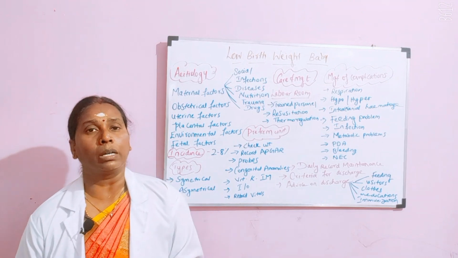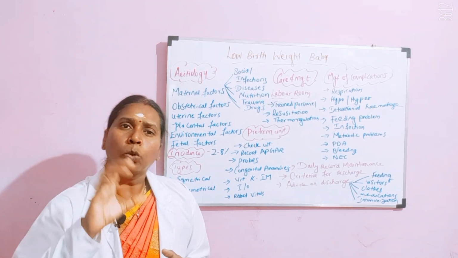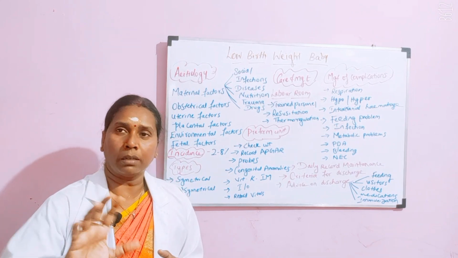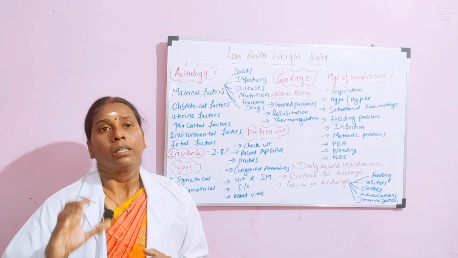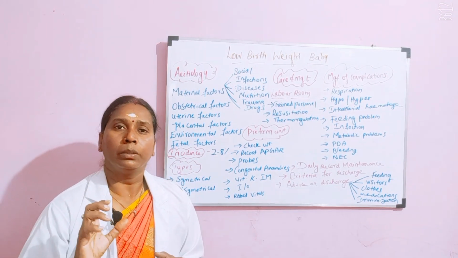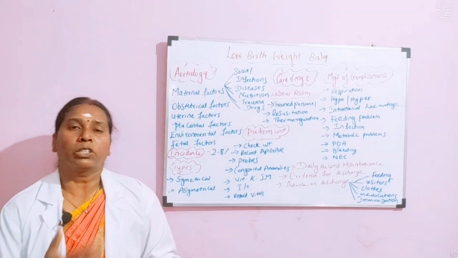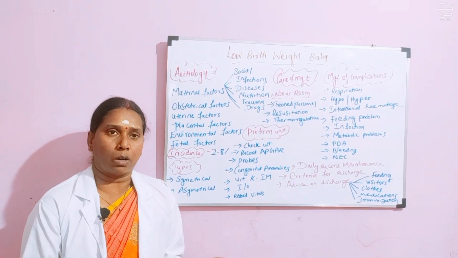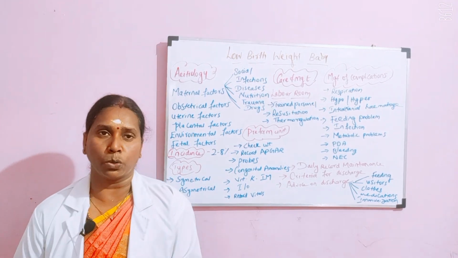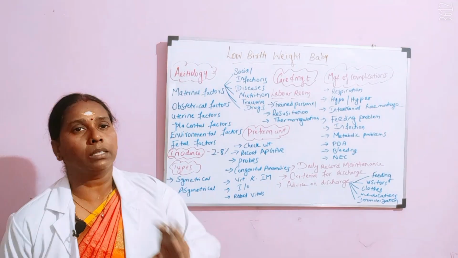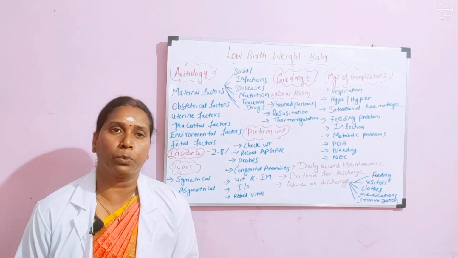And then when you come to the asymmetrical low birth weight baby, the baby's total number of cells will be normal, the same as a normally born baby, but the function or the working condition will be less. Okay, and the pathology is expressed outside, that is, it is extrinsic, so the organs are affected and it is shown outside. Okay, so with this your symmetrical and asymmetrical differentiation of low birth weight is over.